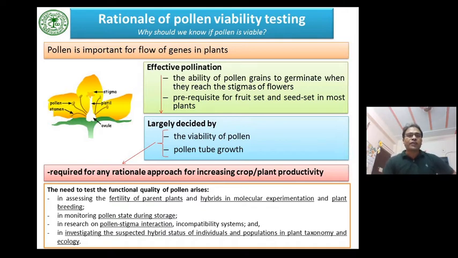So for effective pollination, we need the ability of pollen grains to germinate when they reach the stigmas of flowers. Effective pollination is a prerequisite for fruit set and seed set in most plants. So effective pollination is largely decided by the viability of pollen and pollen tube growth, and these two things are required for any rational approach for increasing crop or plant productivity.